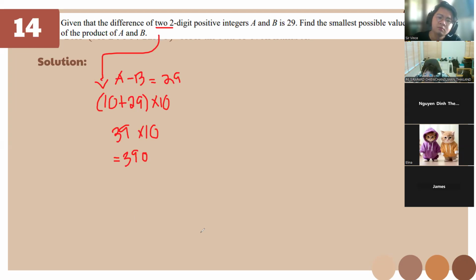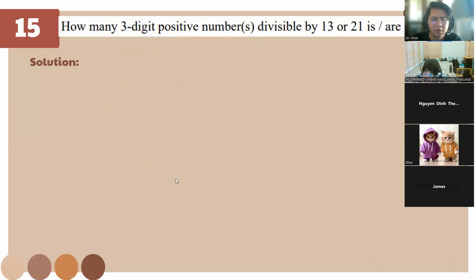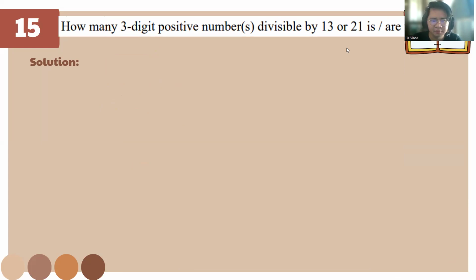For this one class, you know how to do the absolute value, right? How many three-digit positive numbers divisible by 13 or 21 are there?